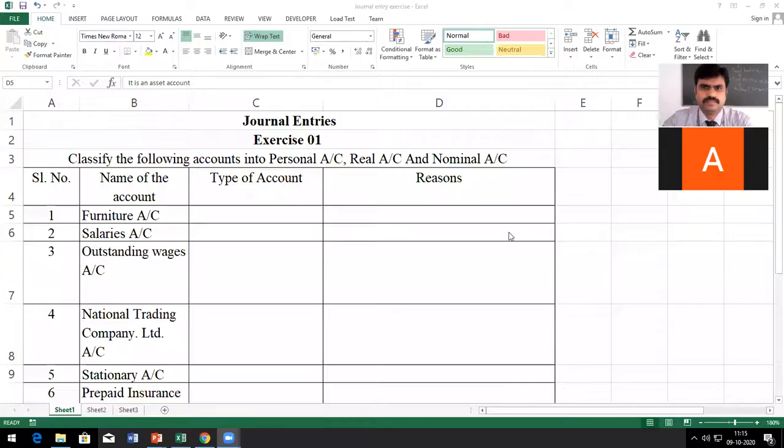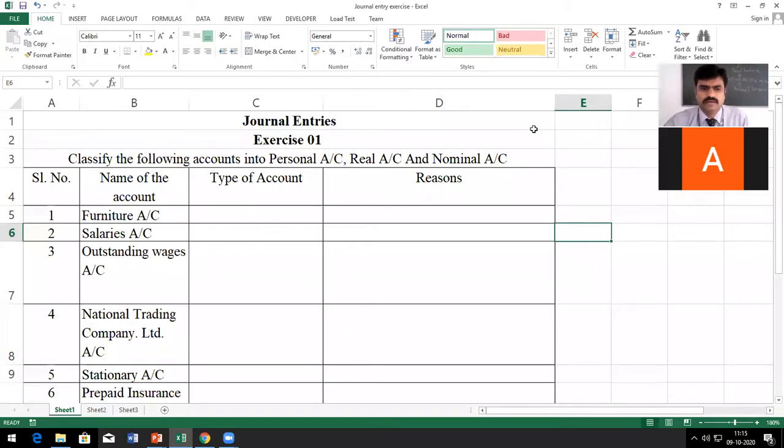For the exercise, I thought I would do it in Excel or a spreadsheet. So now, what is given here? The question is, they have given some accounts. All of you know, right? What are the 3 accounts? I think Devi sir already covered this. That's why I'm not talking about that. Do you want me to brush up on that?